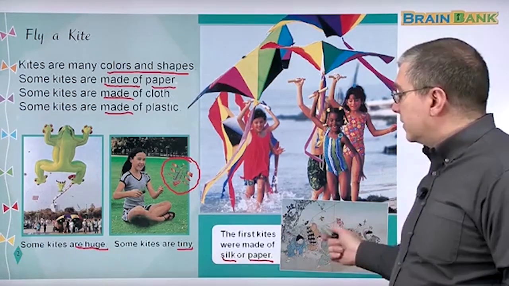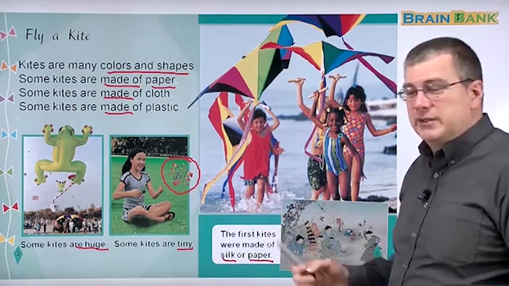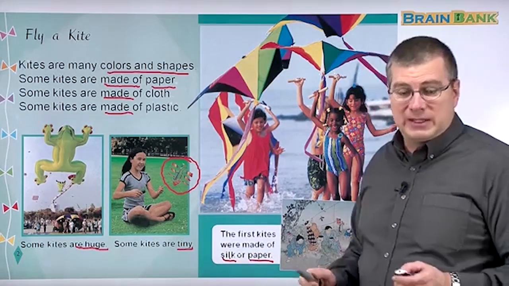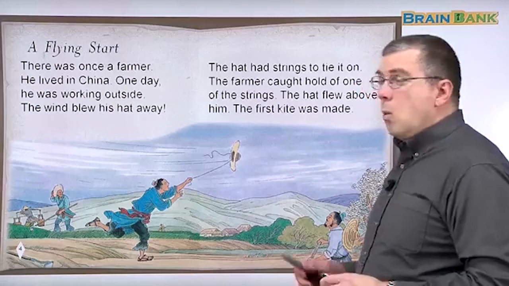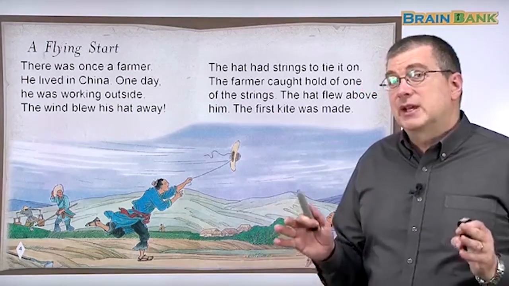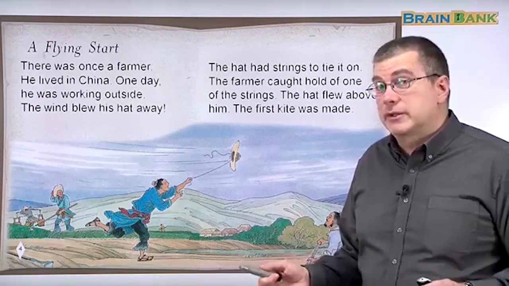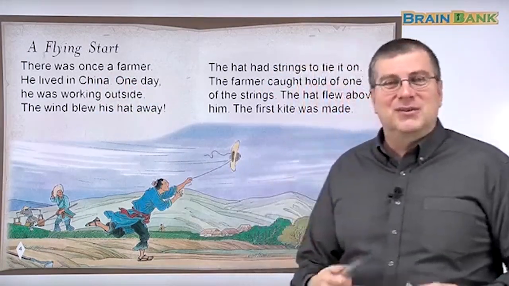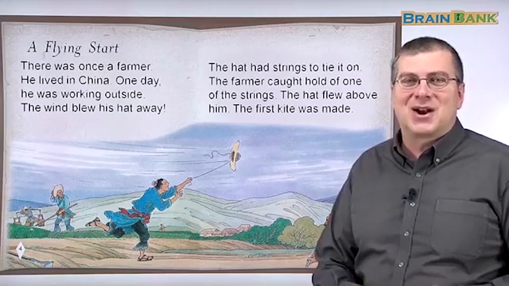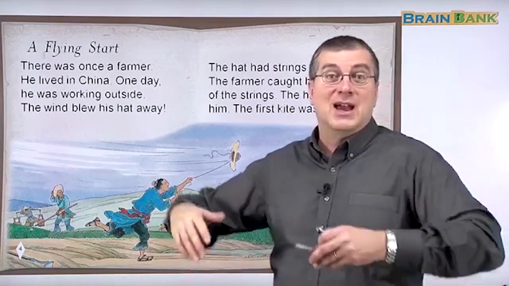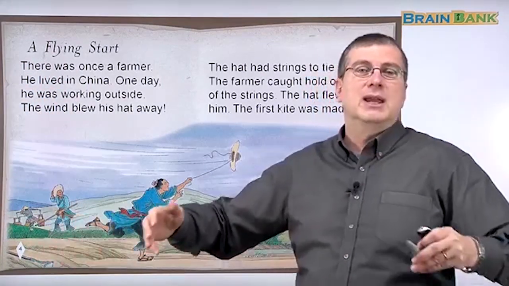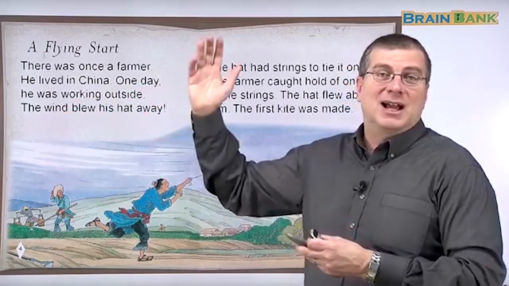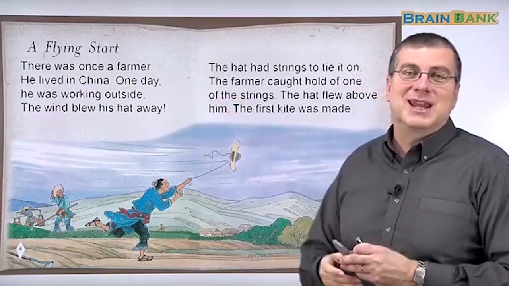And the old kites, the very first kites, they used silk or paper to make those kites. So, where did kites come from? Where did they start, right? We have a flying start, which is a funny title, right? A flying start also means to have a very good, very successful start. But it also means the kite flies, right? So it has two meanings again, right?